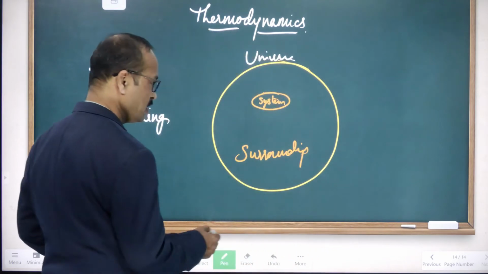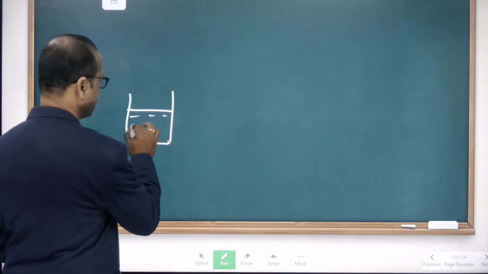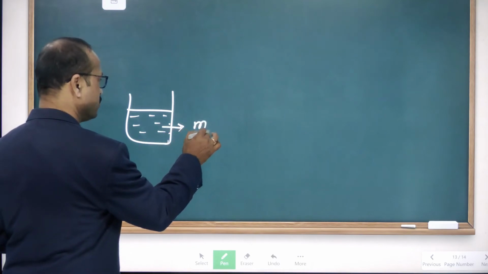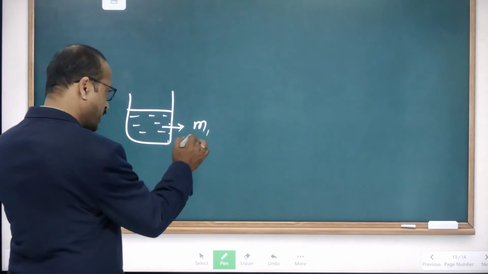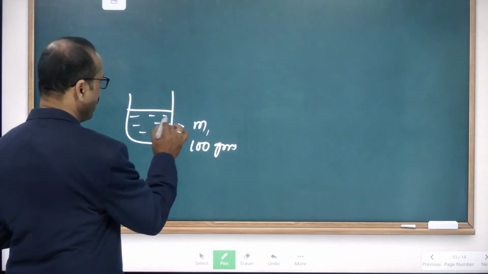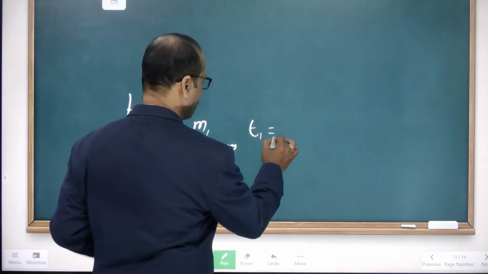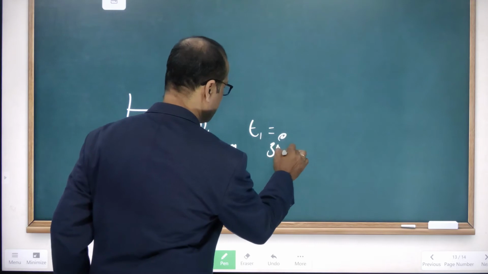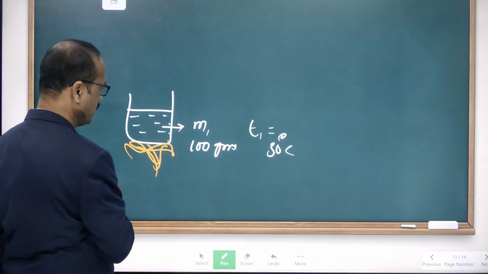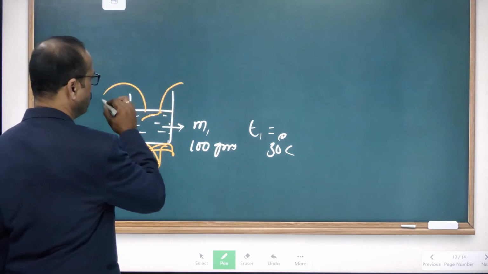This already we discussed. For example, if you take one beaker with some substance, say 100 grams of water, at an initial normal temperature of 30 degrees Celsius, and we heat it, the water gets heated and this heat moves to the surroundings.